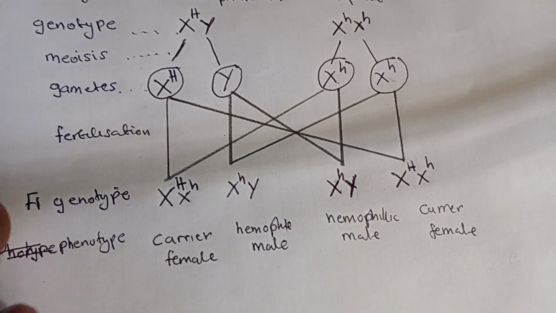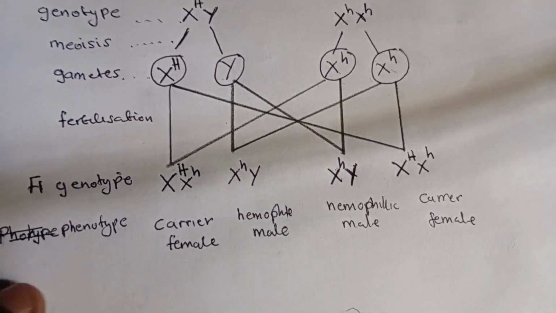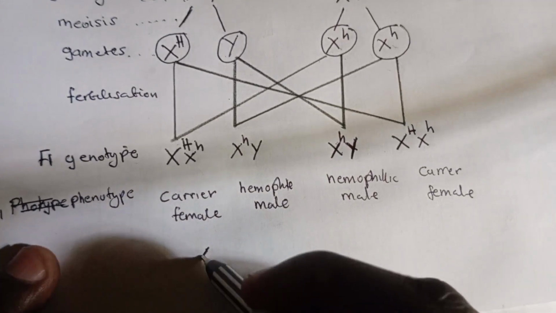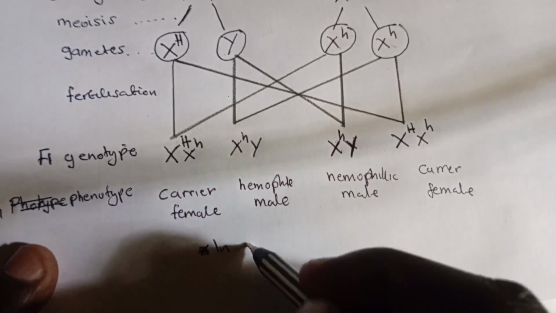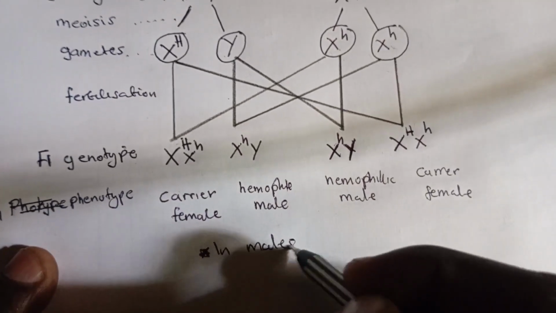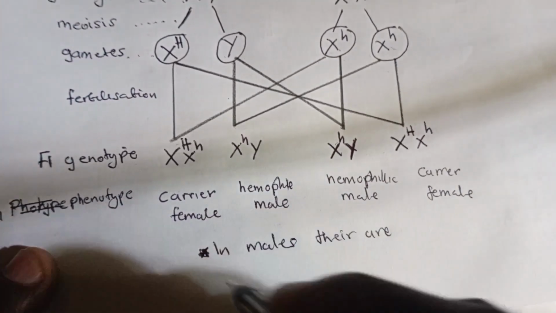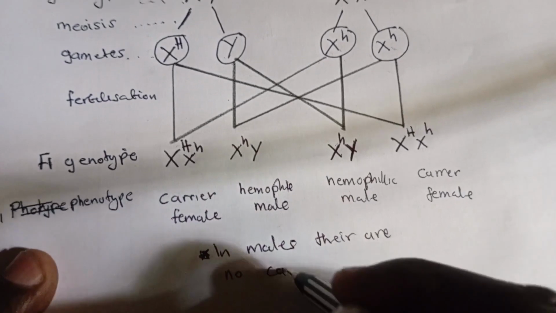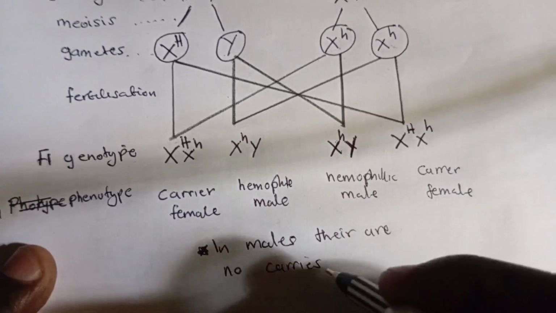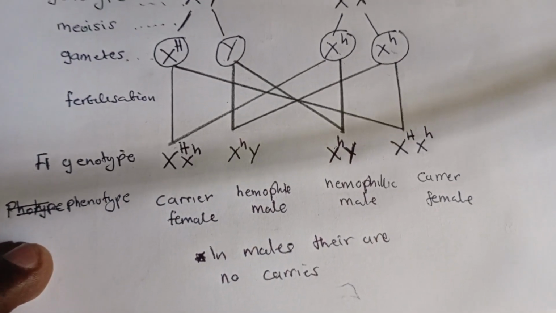And the reason is that in males, I'll write it here for you, there are no carriers.